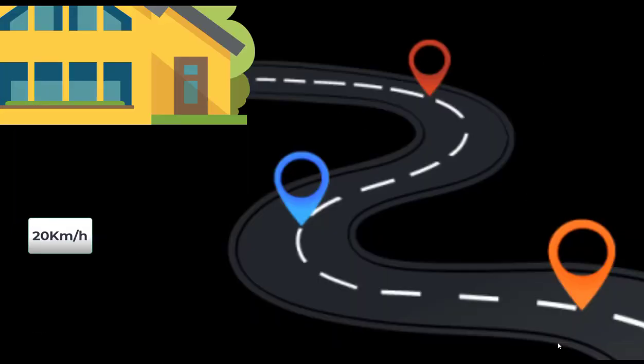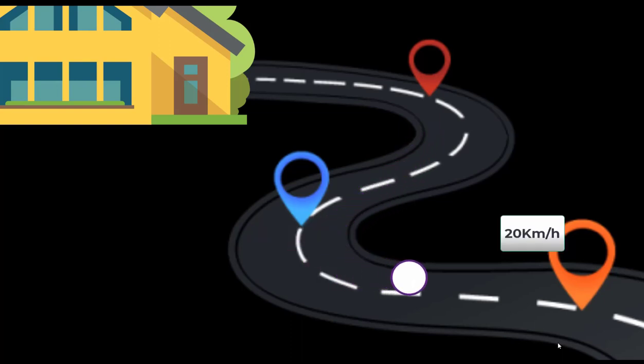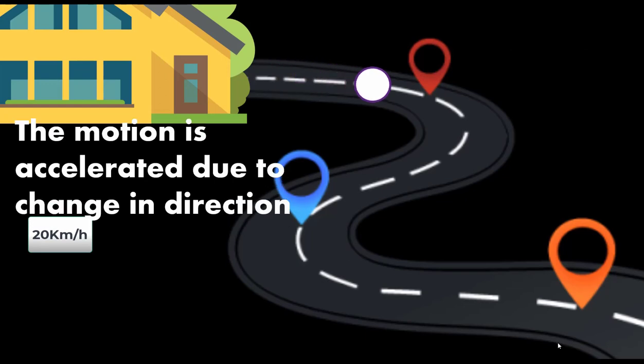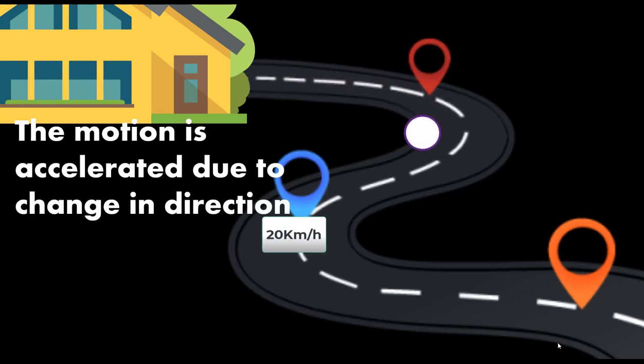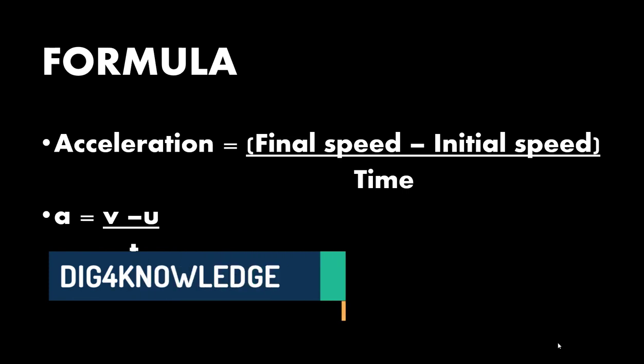Let us consider one more example. This object moves with the constant speed of 20 km per hour throughout the path. But can you observe that there is a change in the direction? So what do you think? What about this? Is it an accelerated motion or not? Yes, the motion is accelerated due to change in direction. So what is the conclusion? That acceleration is either change in velocity or change in direction or both.